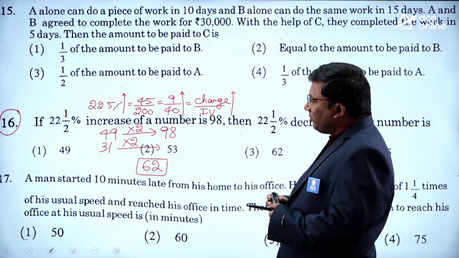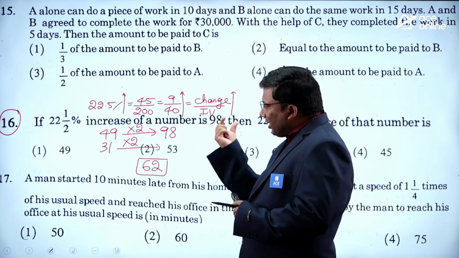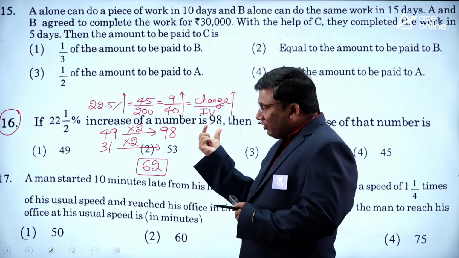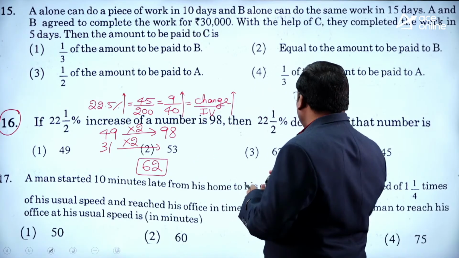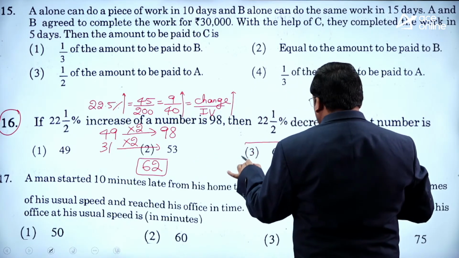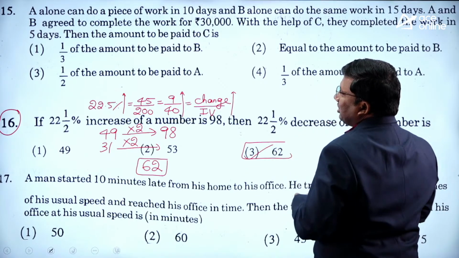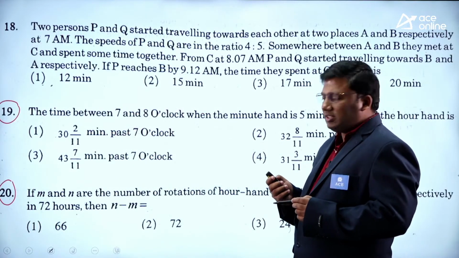I hope the concept is clear. 49 is becoming 98 into 2. 31 2s are 62. Wherever 62 is there, that itself is the answer.